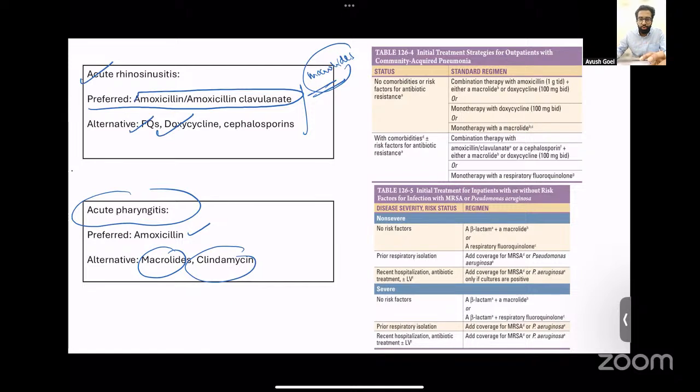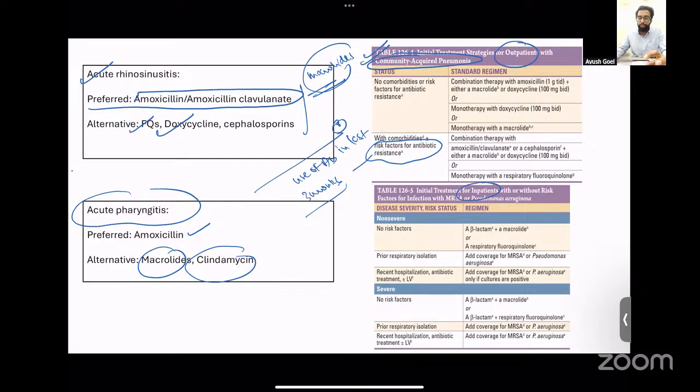Apart from this, you should also know the treatment recommendations for community-acquired pneumonia. This is the table that I've taken up from Harrison. When we talk about treatment for community-acquired pneumonia, the treatment decision will depend on two factors. First, whether it is an inpatient treatment or an outpatient treatment, that is, whether the patient is admitted in the hospital or the patient is stable and is being managed as an OPD patient. And second, it depends whether or not the patient has risk factors for MDR organisms, so risk factors for antibiotic resistance. The most important risk factor is the use of antibiotic in the last 3 months.